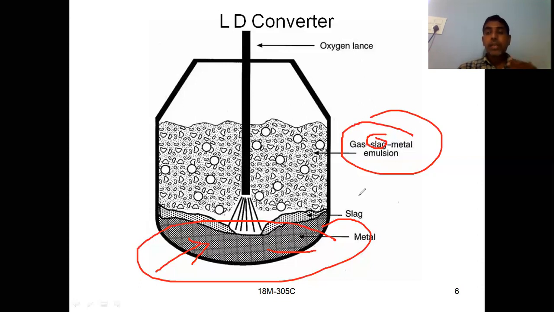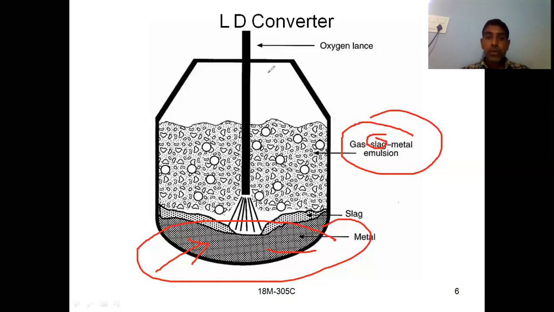In this way we are removing the impurities, and later we will stabilize the carbon percentage. If any alloying elements are needed, we can add them to get desirable properties, and later we will get a steel which has the desirable properties. So this is the LD converter.